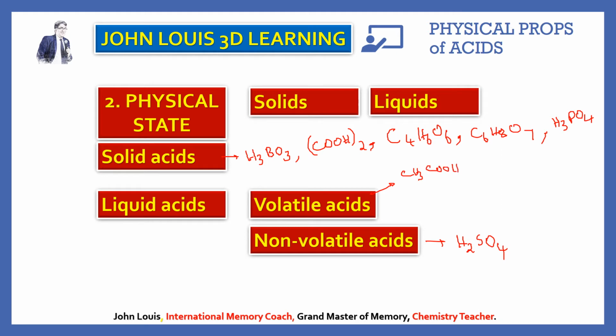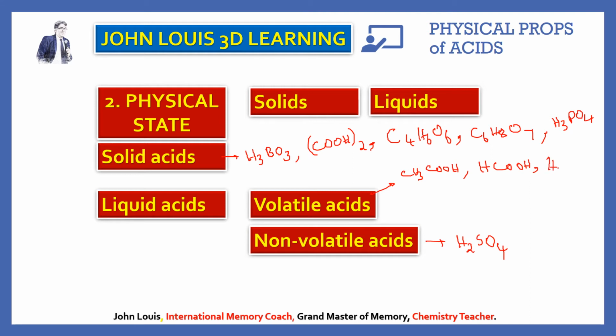What's the formula of acetic acid? CH3COOH is acetic acid. And then formic acid, HCOOH. This is the acid injected into our skin when an ant or wasp or any bee bites or stings us. This is formic acid. I think we have already learned it in the uses of acids.